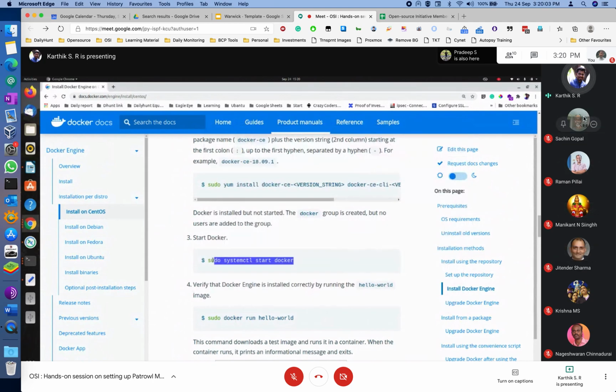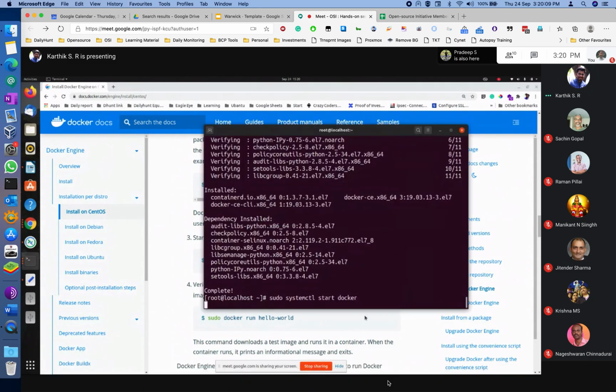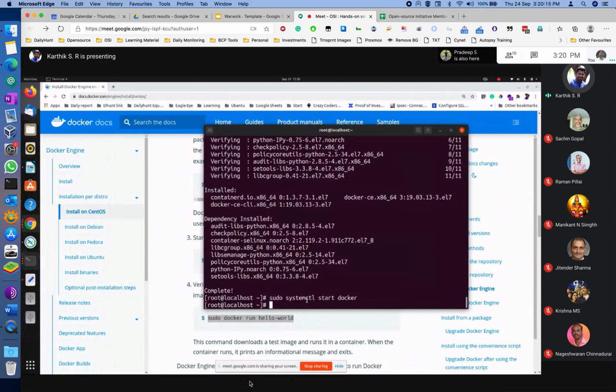We'll start Docker. And to check that Docker is working, we'll pull the Hello World image from Docker.